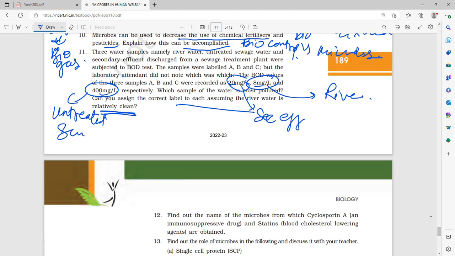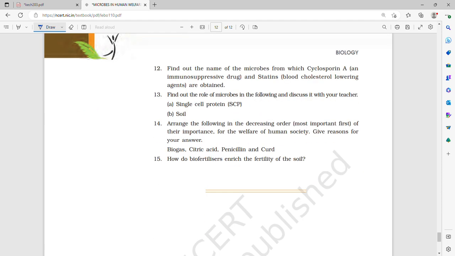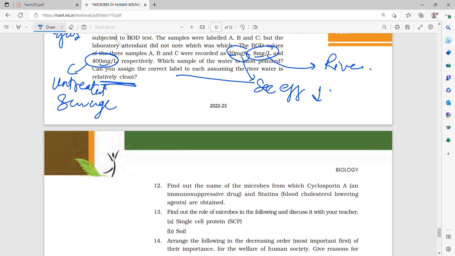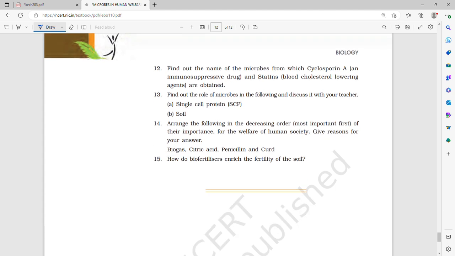Over here the biochemical oxygen demand is relatively lesser because it is secondary sewage, because aerobic bacteria in the aeration tank have been feeding on it, whereas in river water it is completely less because that process is over, whereas over here it is untreated sewage, so BOD is very high.